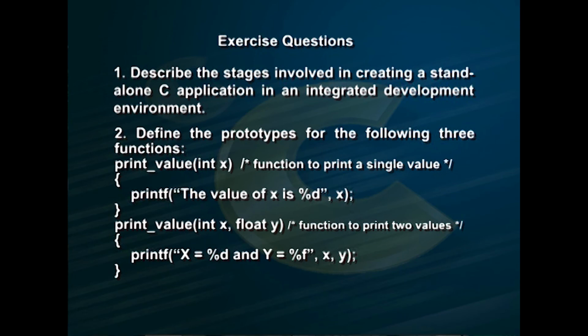Define the prototypes for the following three functions. First, print value int x: printf("the value of x is %d", x). Second one, print value int x, float y, function to print two values: printf("x equal to %d and y equal to %f", x, y).